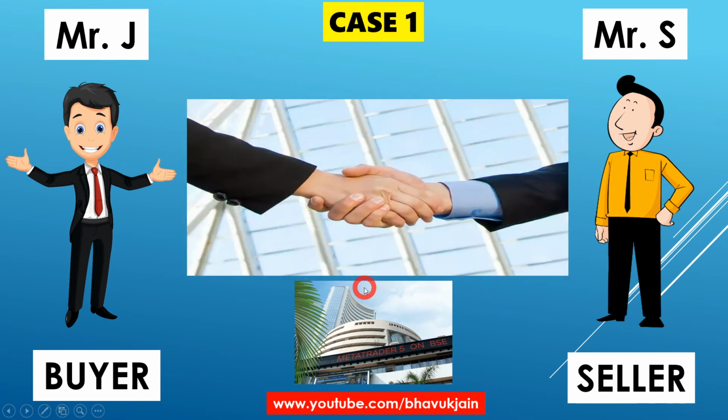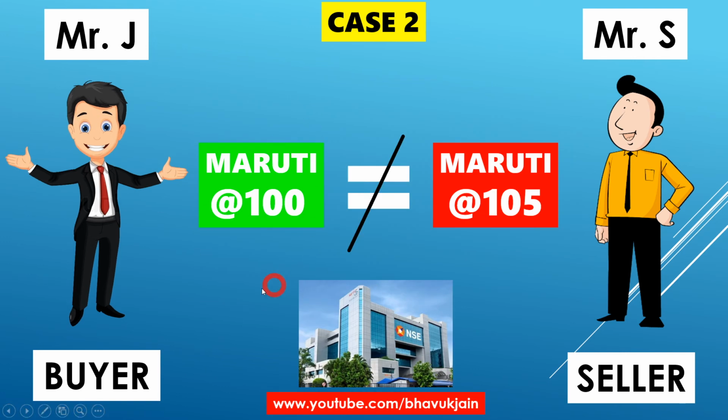Second case, now the buyer wants it at 100. He will say, okay, I want Maruti at any cost. I will purchase Maruti at 105 because I see much more value in it in the future. The deal will be struck between the two. He wanted to sell it at 105. Now he increased his buying price.